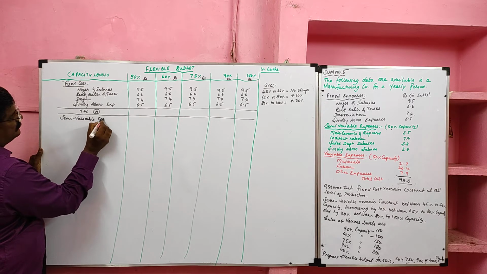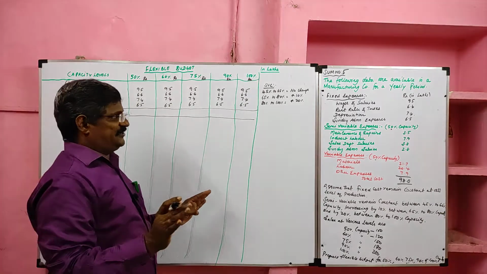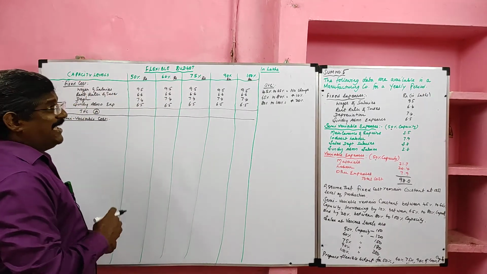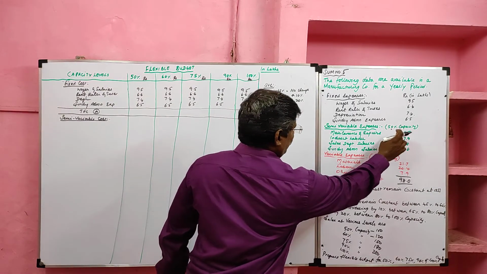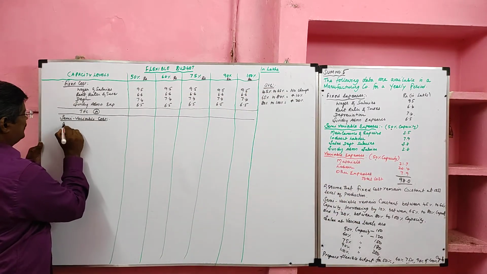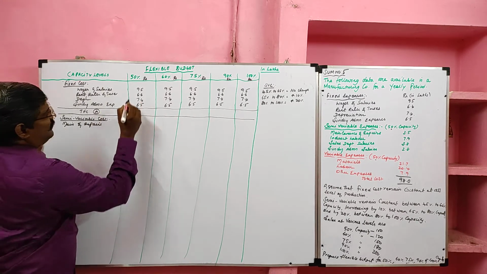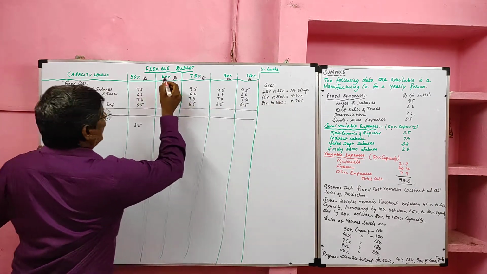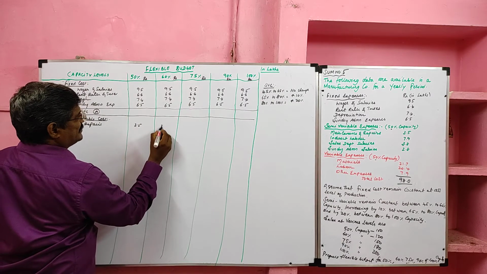Semi-variable cost. As per the question, 45% to 65%, no change. It remains constant. 65% to 80%, we have to increase by 10%. 80% to 100%, we have to increase by 20%. Semi-variable expenses are given for 50% capacity. First one is maintenance and repair, 3.5. What the problem says is 45% to 65%, no change. Next production level is 60%. It comes within this first case, so we can write the same 3.5.